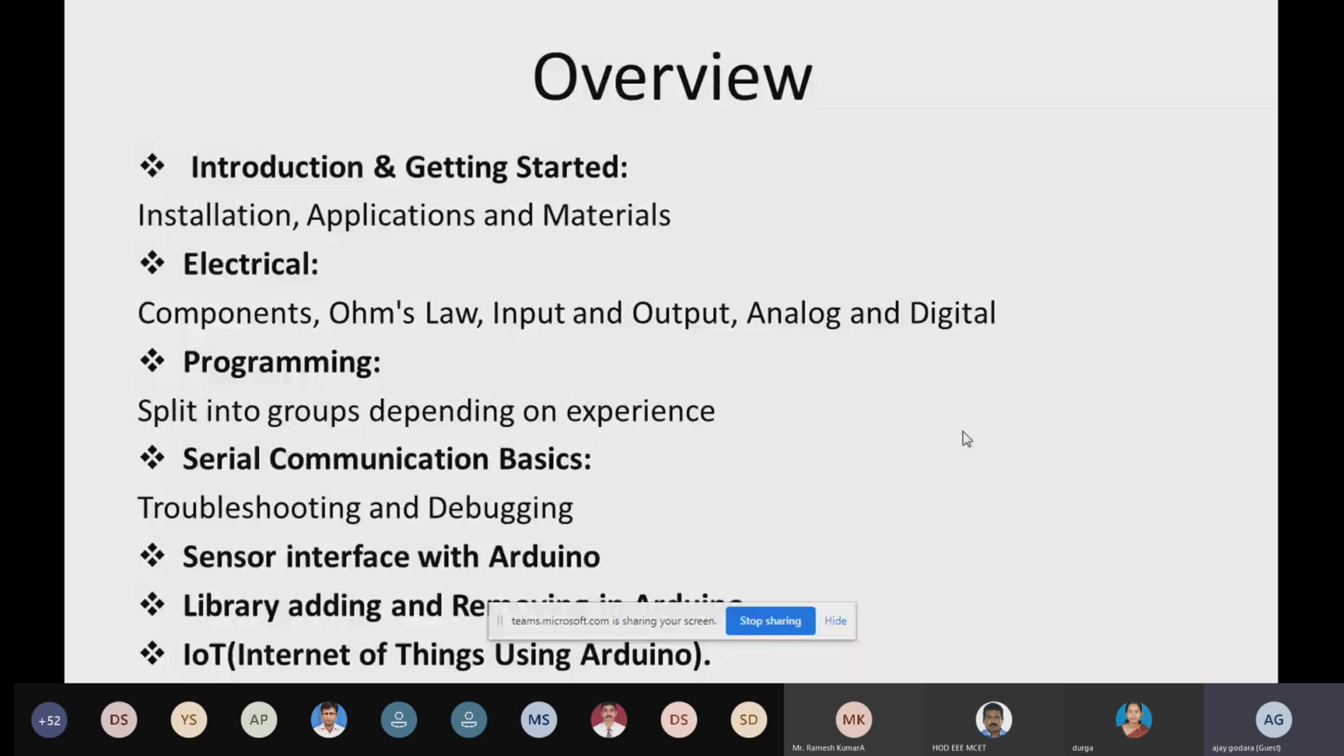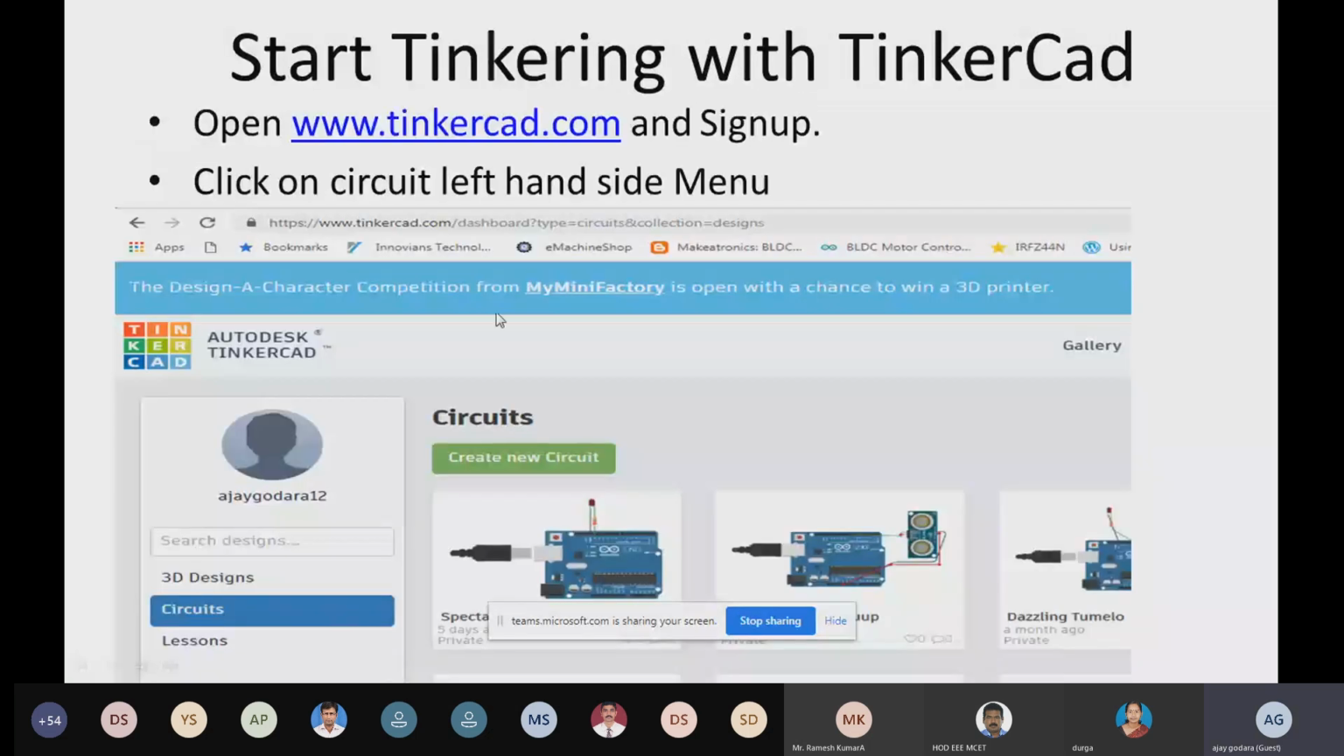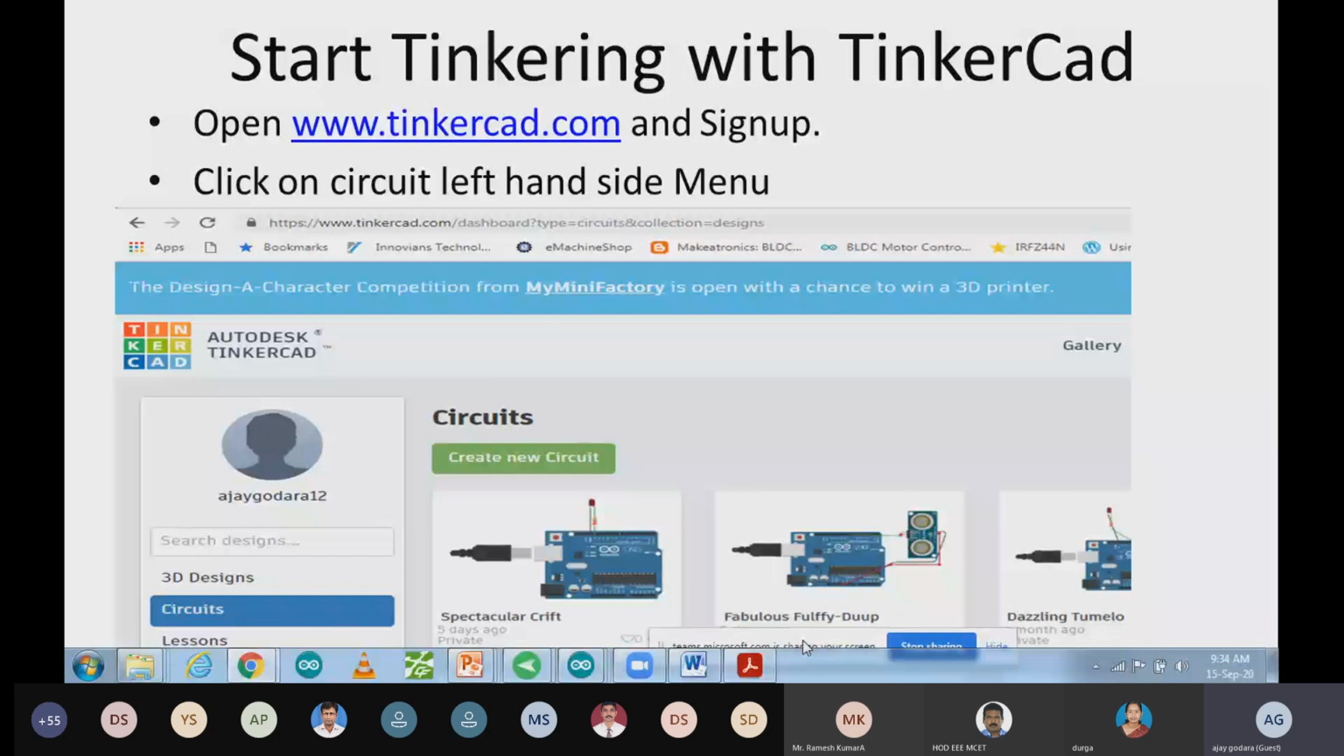After that we are going to perform a very interesting IoT application: how you can control your home appliances using your mobile phone, and how you can make your customized mobile app. That also I'm going to share with you. Let's get started. First we are going to discuss Tinkercad, which we already discussed yesterday, how Tinkercad works and how you can use it effectively for getting maximum output.